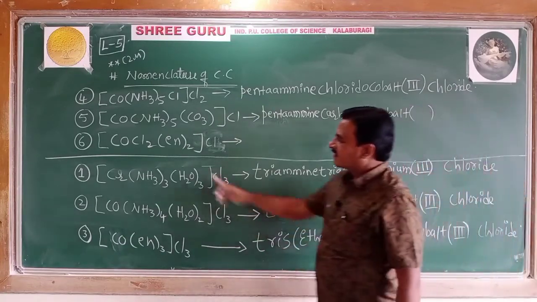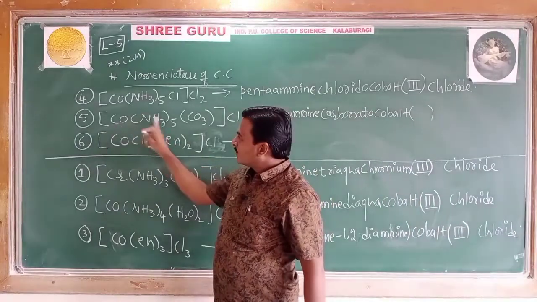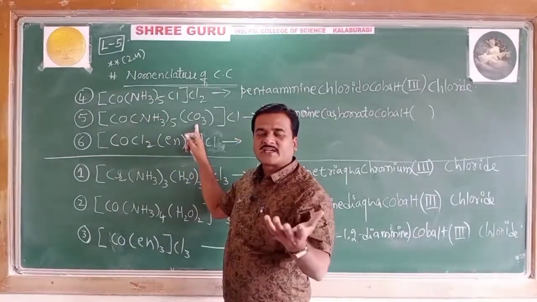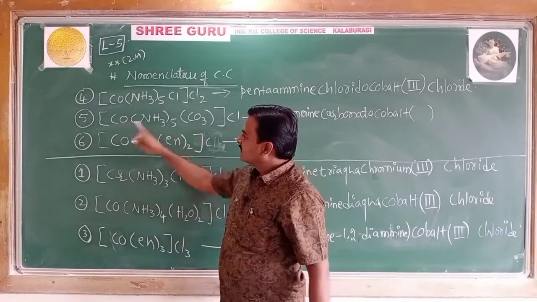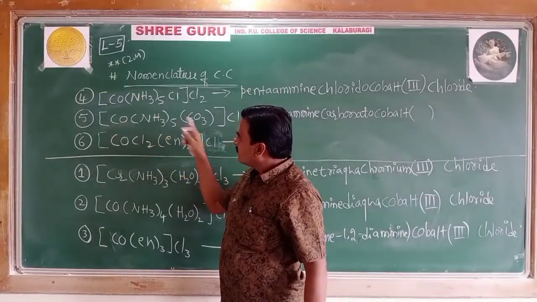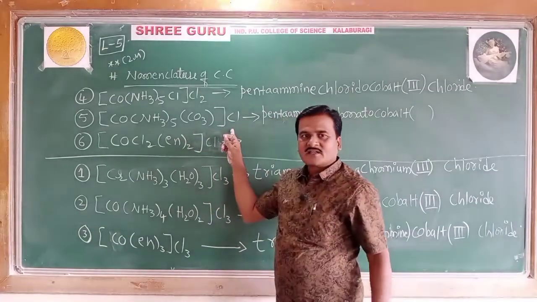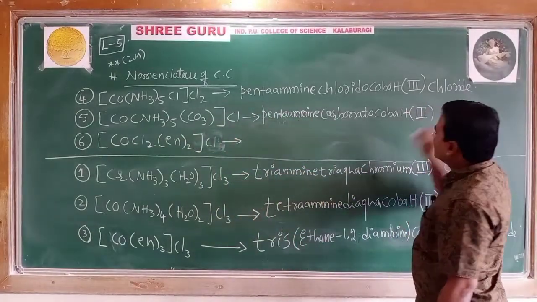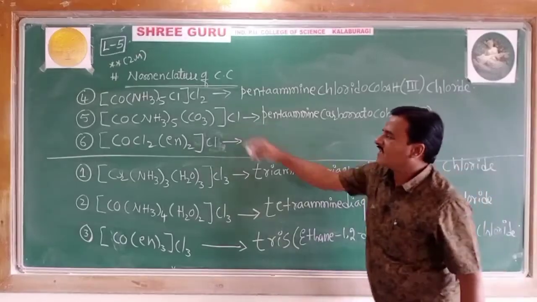Oxidation state: X plus 0 since it is neutral, minus 2 for carbonate CO3 2-, X plus 0 minus 2 minus 1, X minus 3 equals 0, X equals 3. Anion chloride.